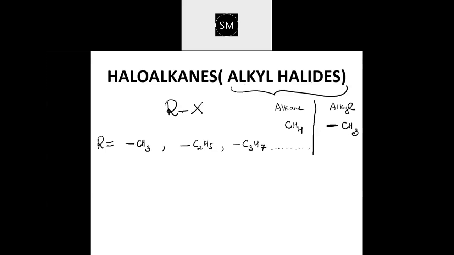General way of writing RX, where R is the alkyl group and X is the halo group. Alkyl group I have given here as R. Halogen could be represented as X, which could be fluorine, chlorine, bromine or iodine. Fluoride, chloride, bromide, iodide.